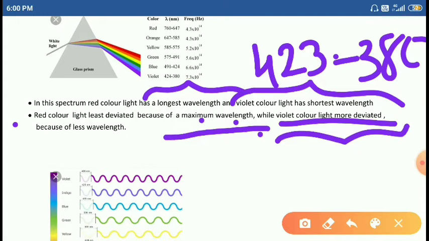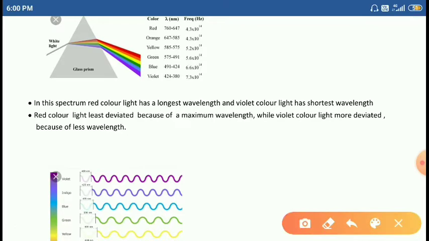Why? Because violet contains the smaller wavelength of light. So whatever the color of the light, the wavelength decides its deviation, students.